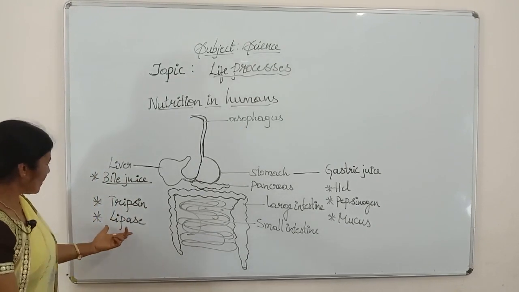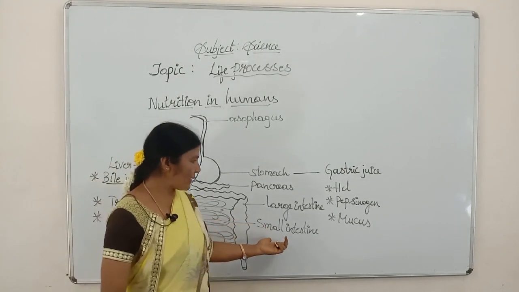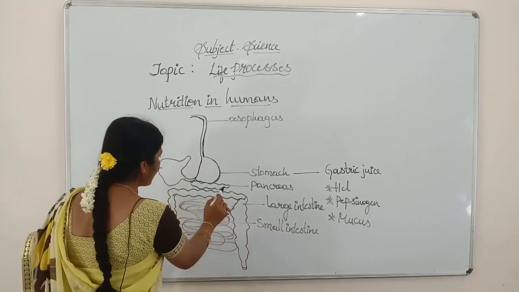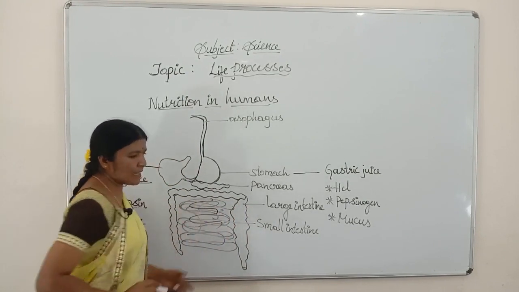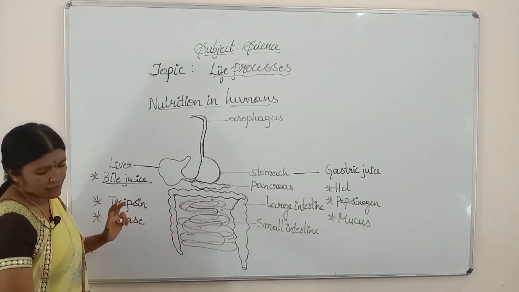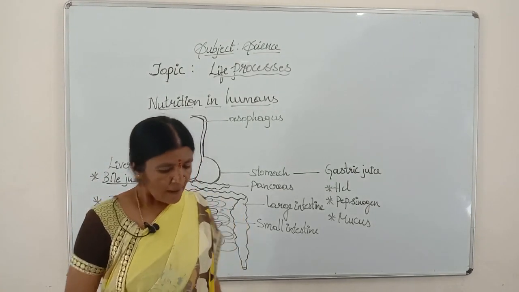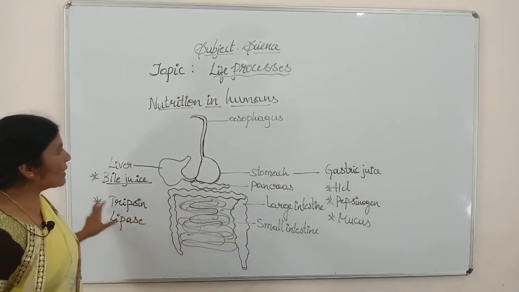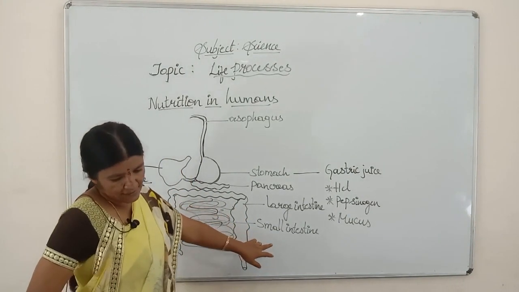Now the food enters the small intestine. From the pancreas, the food enters the small intestine. The small intestine is a coiled one, which is the longest part. Due to its extensive coiling, chemical digestion of food, complete digestion, takes place in the small intestine.